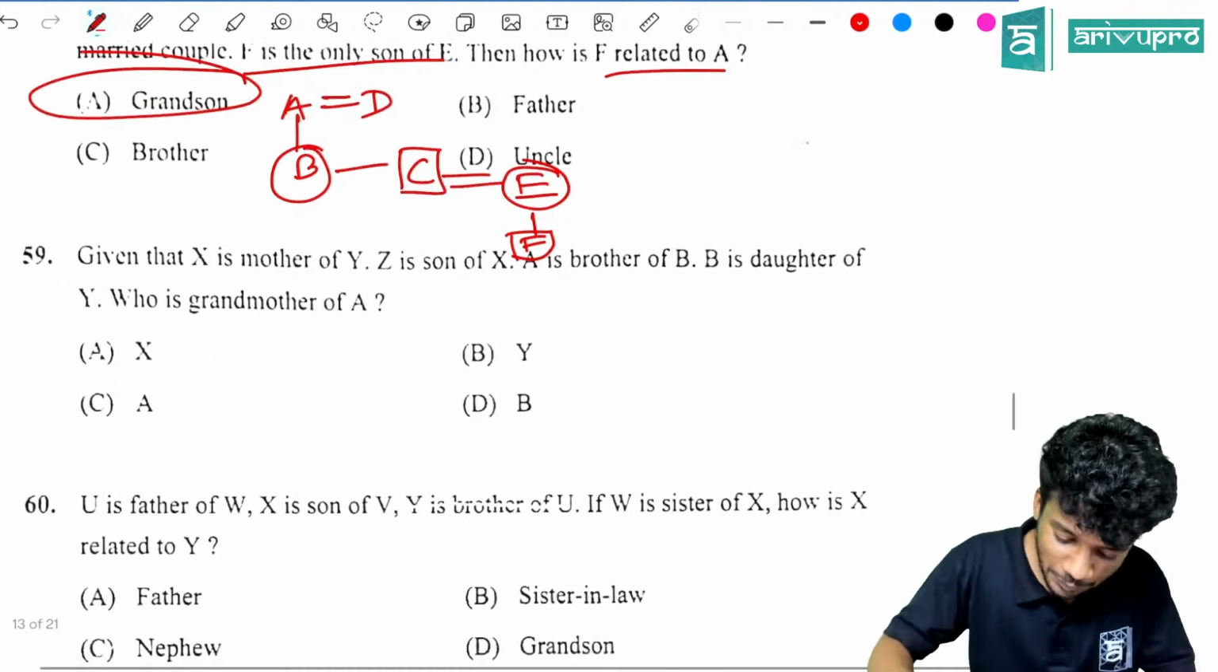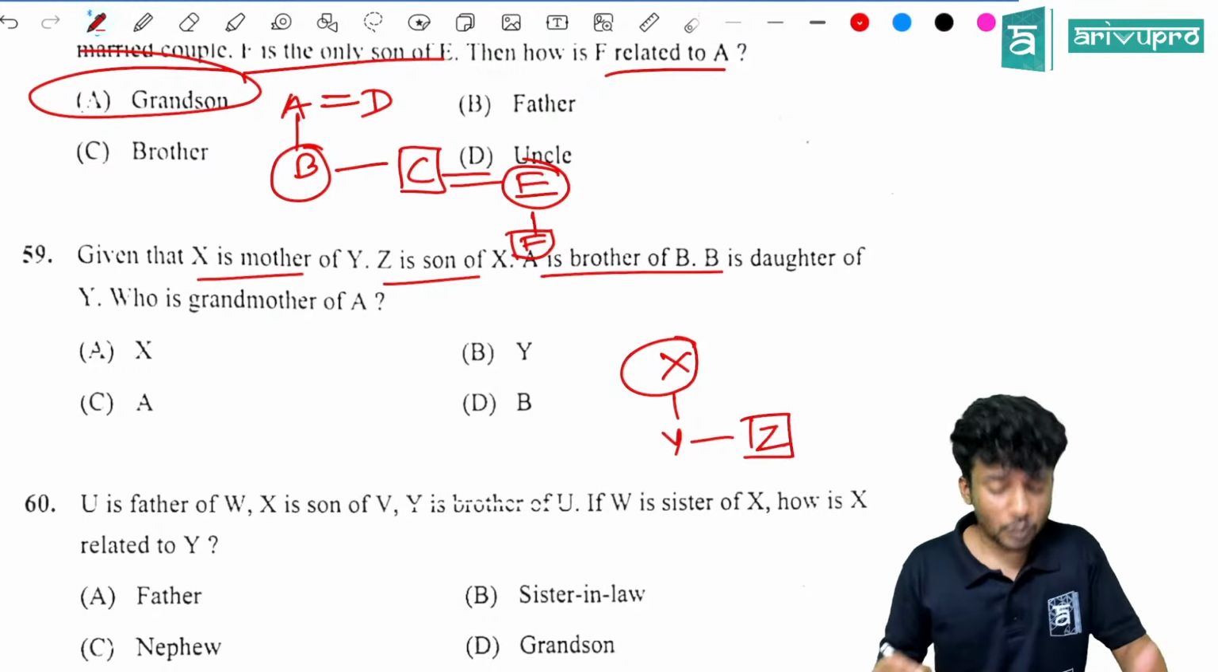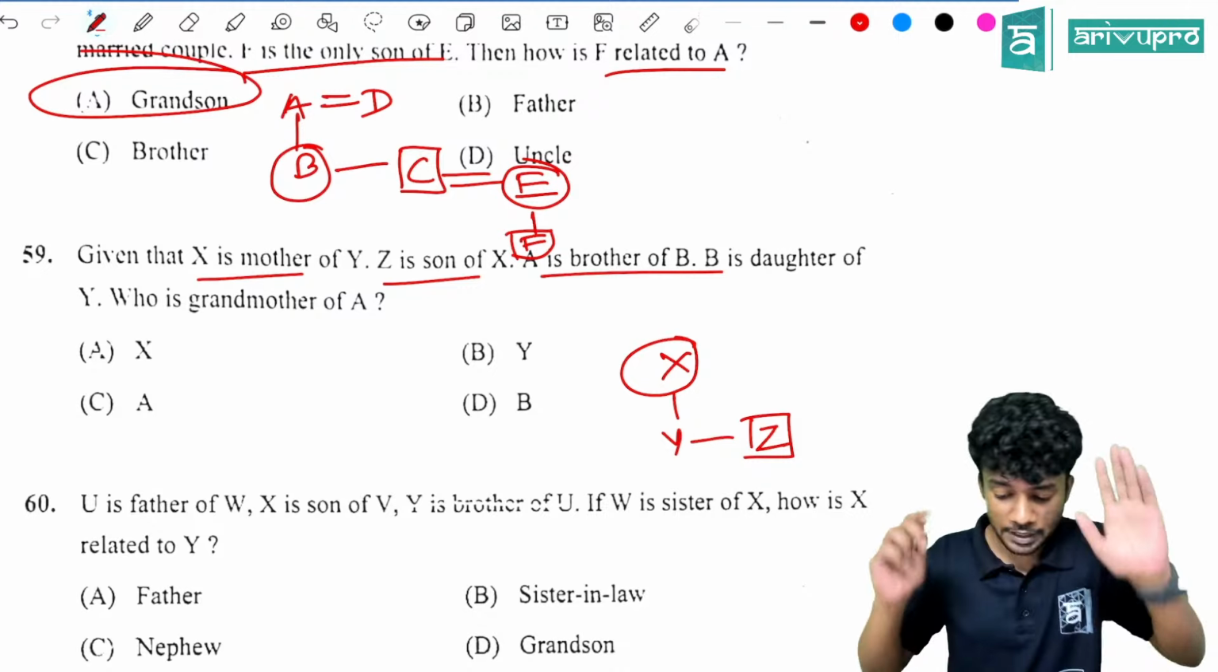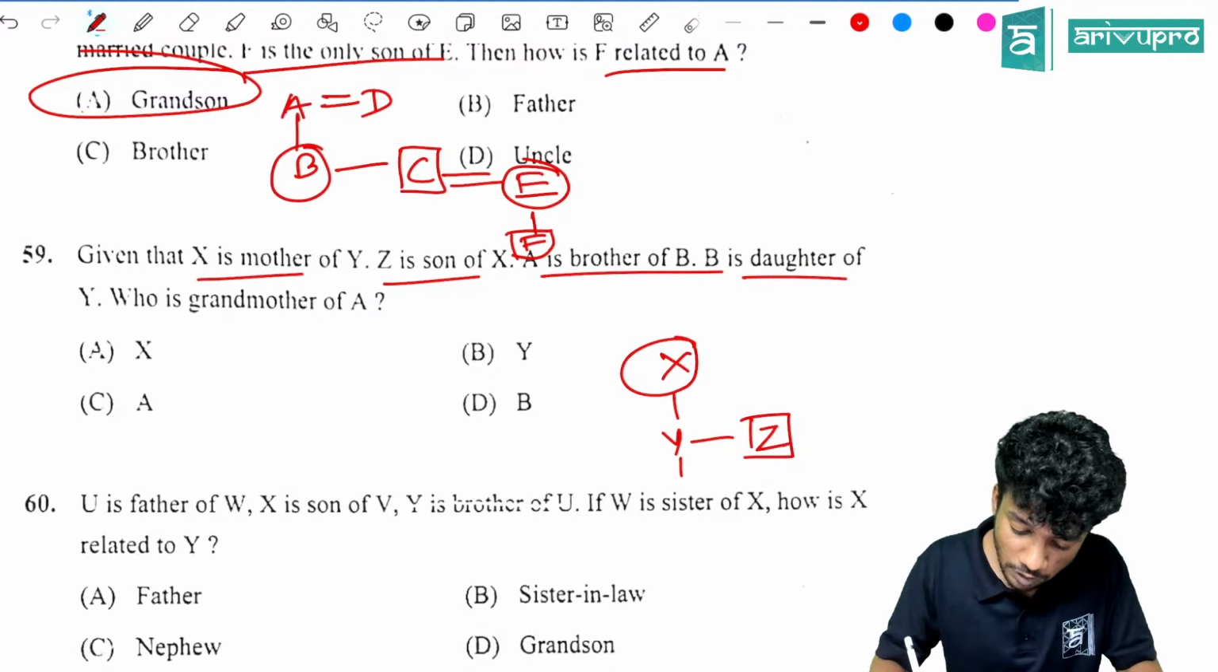Then next question. Given that X is mother of Y. Z is son of X. Then A is brother of B. Do we have any connection here? No, let it be there. B is daughter of Y. Then A is brother of B.